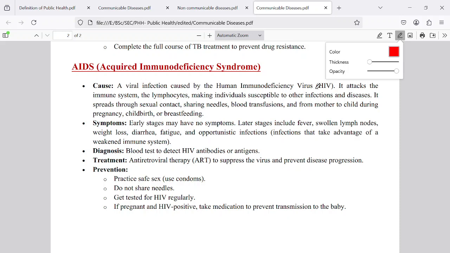Then the immune system of that person is damaged. Then all the microorganisms that cause their own diseases can cause disease in that body, and that body becomes a syndrome, a group of diseases.